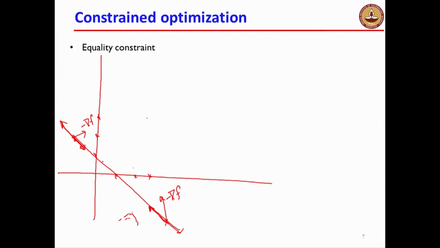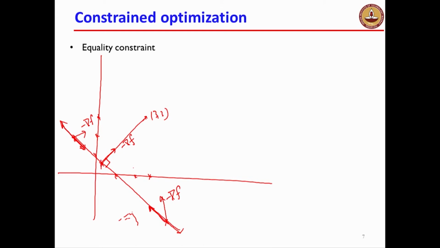Now let's take the point over here which is perpendicular. We know upfront from intuition and from our high school geometry that this is the optimal point, which is closest to the point (3, 3) over here. When you drop a perpendicular, the point of intersection of this perpendicular with this line is my optimal point. Now at this point what happens? Minus grad f is pointing along the perpendicular direction. Minus grad f is pointing radially towards the center of this circle.